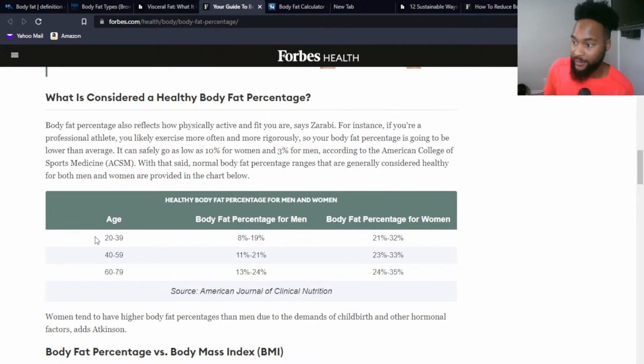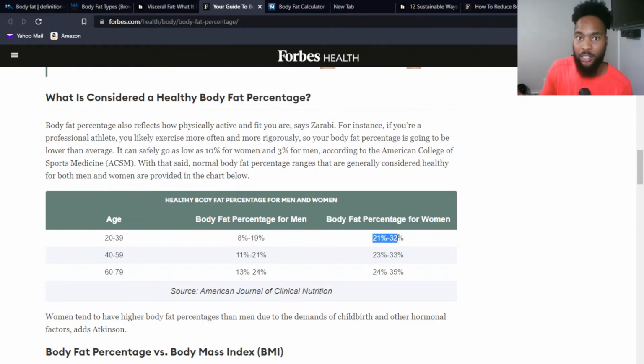They don't have to be as drastic as you may see in this chart, because we can push some of these things off with the way we live as we get older. But if you're in this 20 to 40 range, for men, you don't really want to be much higher than about 19 or 20%. That's about your cutoff. For women, your cutoff is about 32%, somewhere in there.